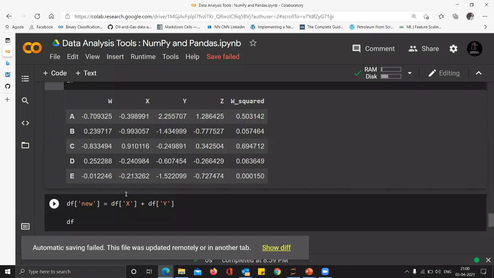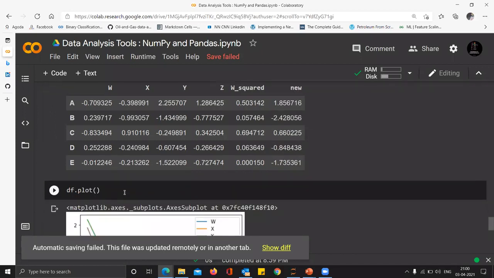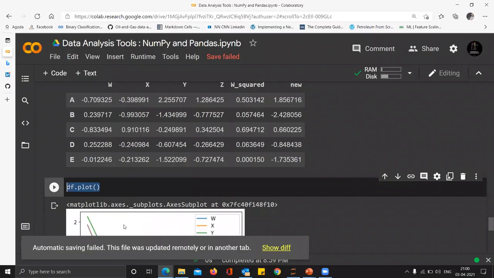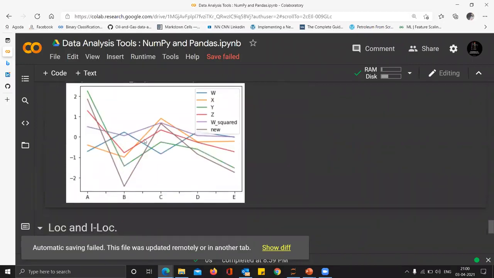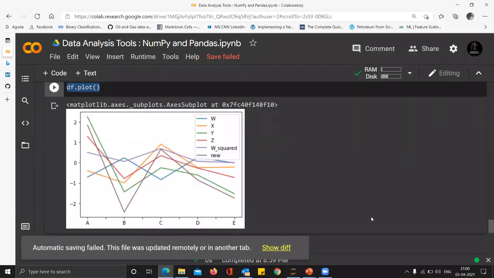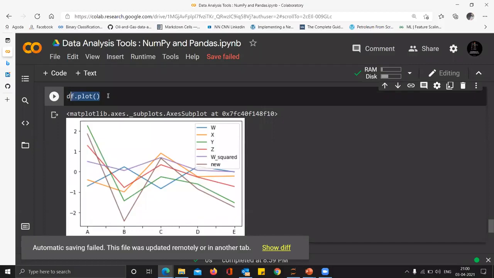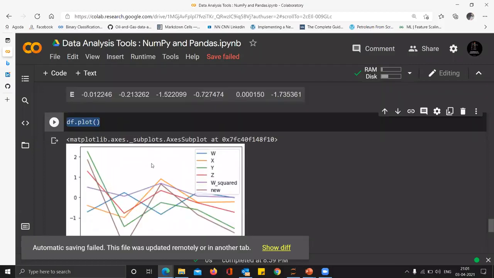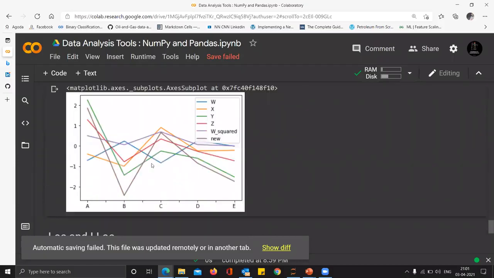Now, suppose I want to plot all these points. Just by one line, but plotting is not the agenda for today. It is the agenda for next session. But this pandas library also allows you to plot. Suppose the indexes were not A, B, C, D, but they were more like time or the date. Okay. It would have been time series data. Then this plot would have made more sense. You could have seen how oil rates are varying as a function of time. A, B, C, D, E would be replaced by dates rather, and you could have seen how oil rates are declining as a function of time by just this, right? This df.plot. Okay, so this is how you create a data frame using a NumPy array.